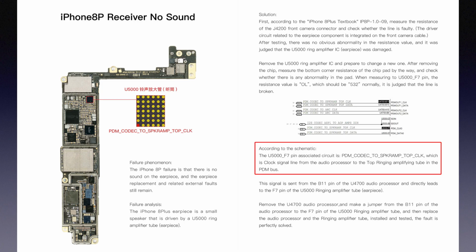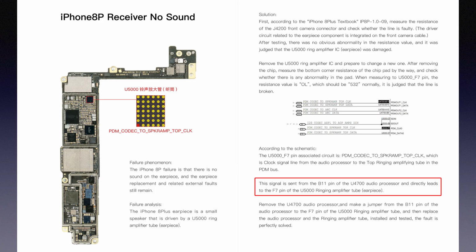According to the drawing, the pin F7 of U5000 associated circuit is PDM codec to SPK RAMP TOP CLK, which is the clock signal line from the audio processor to the top ringing amplifier in the PDM lines. This signal is sent from the pin B11 of the U4700 audio processor and directly leads to pin F7 of U5000 ringing amplifier.